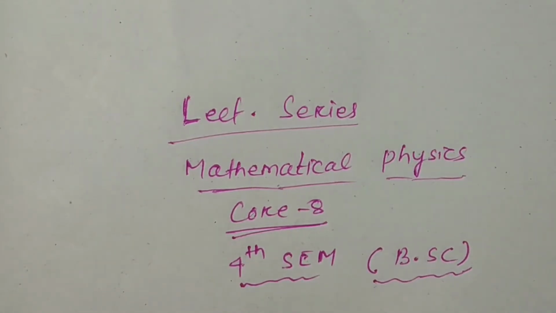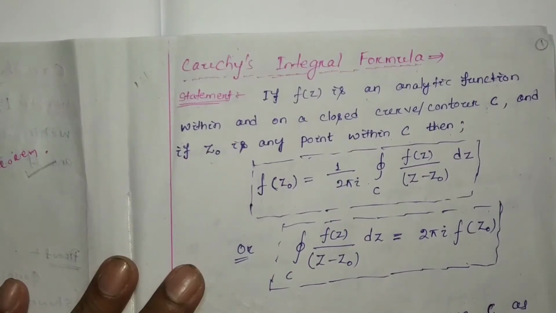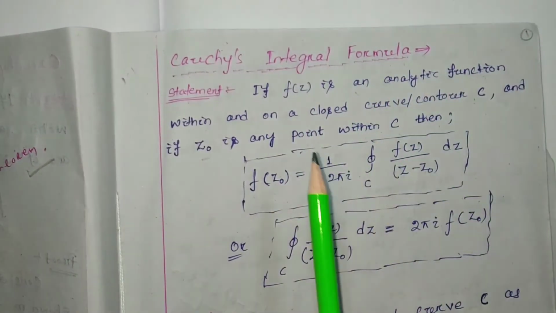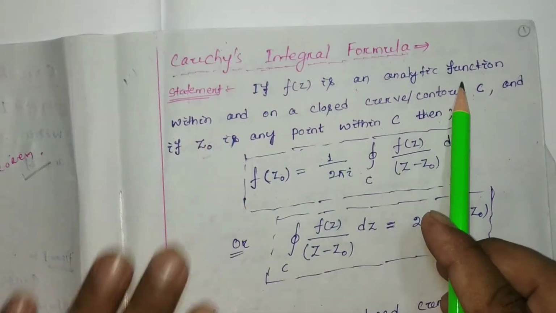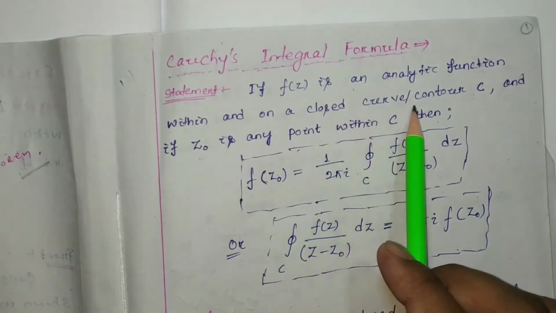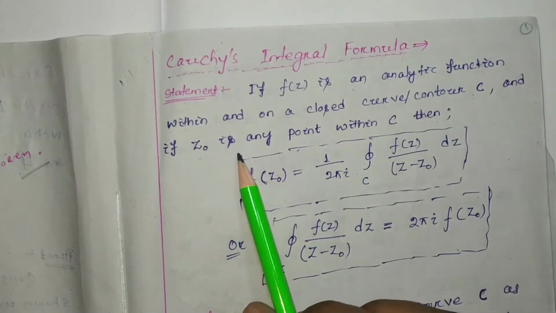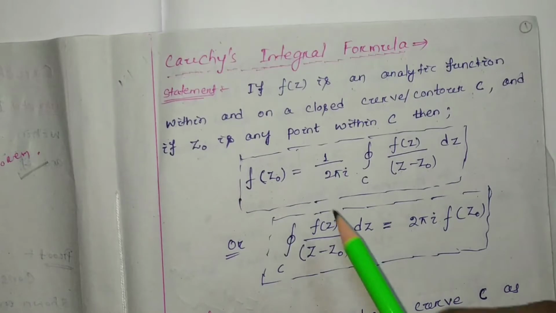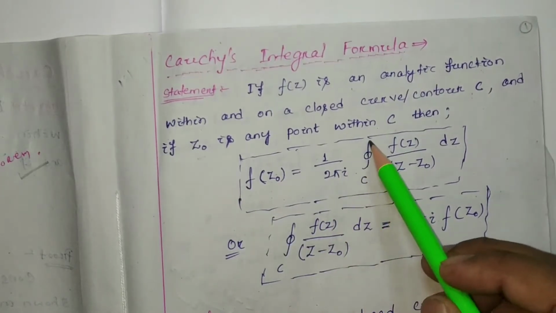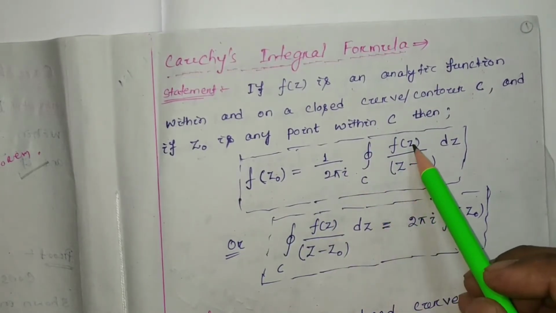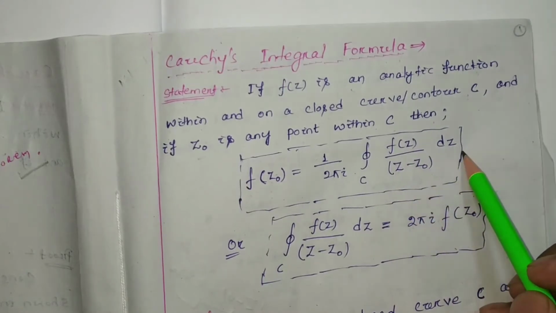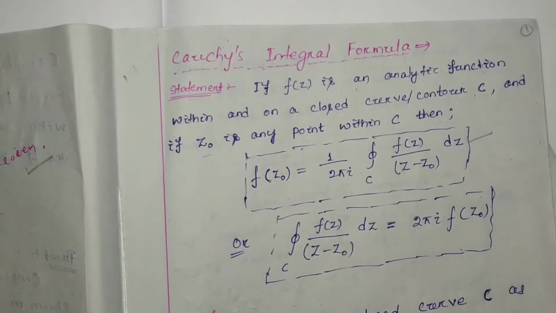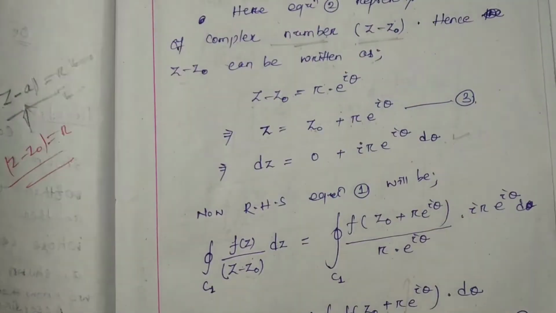In our last class we discussed Cauchy's integral formula. According to this formula, if f(z) is an analytic function within and on a closed curve or contour C, and z0 is any point within C, then f(z0) will be equal to 1 by 2 pi i closed integration C f(z) by z minus z0 dz. These things we already proved in detail in that class.